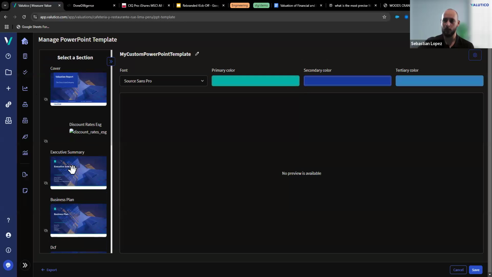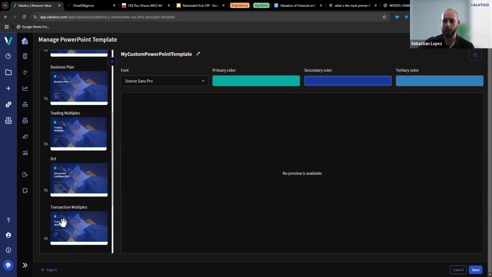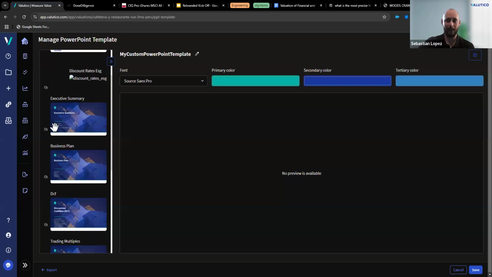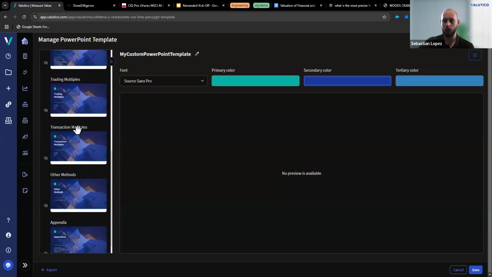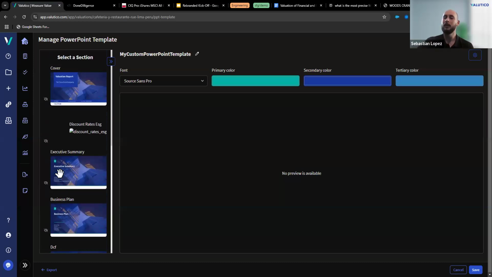So basically, the sections can now be moved over. So if you want to have your trading multiples before your DCF, or your transaction multiples also before your DCF, you can move sections around. You can also hide entire sections. So if you do not want to show other valuation methods, you can just go ahead and hide that entire section. But you can do exactly the same also with slides.